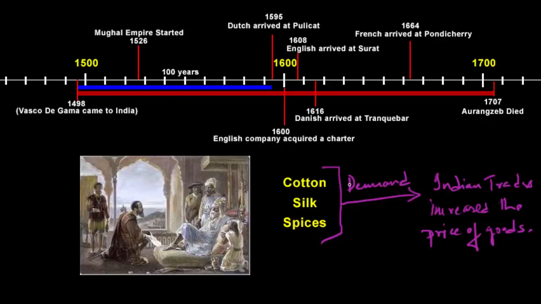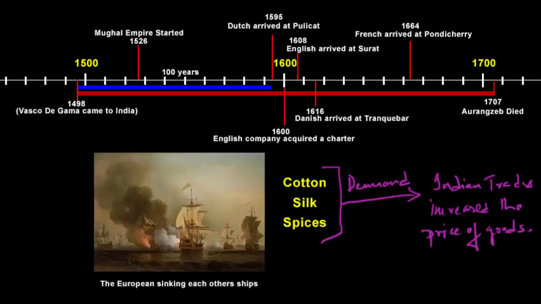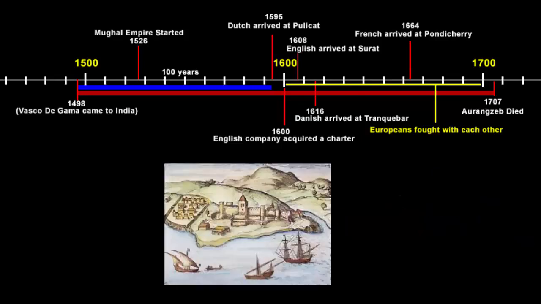This in turn affected the profit margin of these European traders. So instead of finding different ways to minimize the cost, the only reasonable solution they could think of was to eliminate their competitors. Now you see, the sharks are fighting among themselves. This led to fierce battles between these European trading companies. All throughout the 17th and 18th centuries, that is from 1600 to 1700, they regularly sank each other's ships, blocked routes, and prevented rival ships from moving with supplies of goods. They even fortified their posts, meaning they built big walls to protect their trading post.